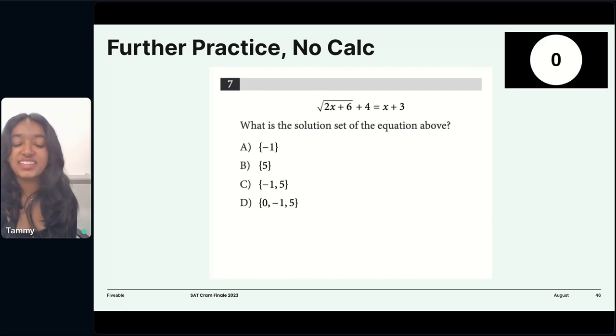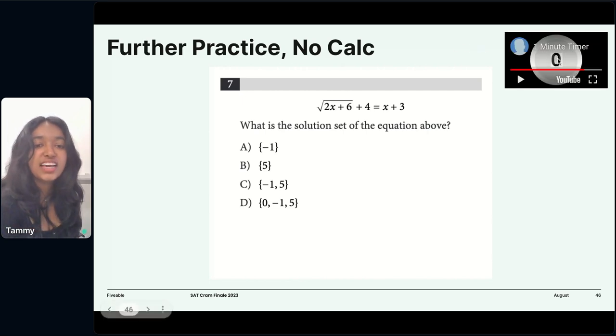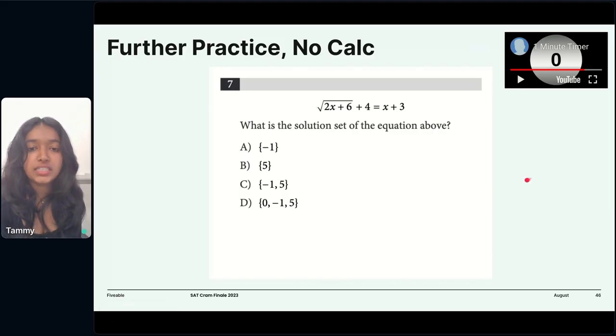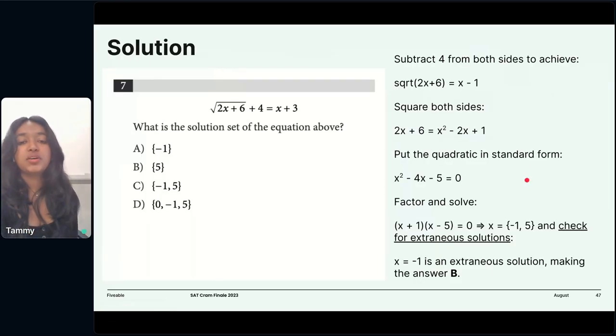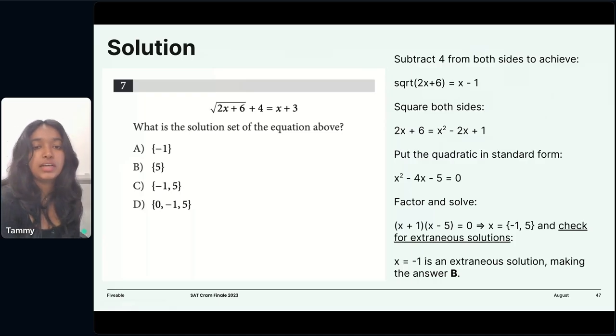Okay, I swear this one's a little different from the other ones. Let's look for an explanation on the next slide. So how we're going to be approaching this one is probably, all of you know, just square both sides to get rid of that square root. Once we do that, we get left with this second line that you see here on the right.